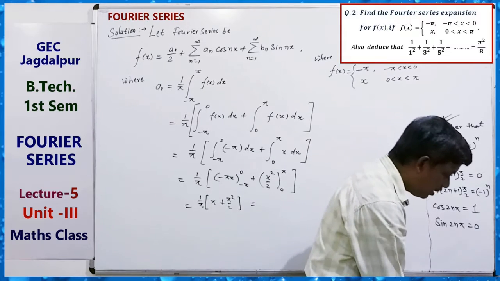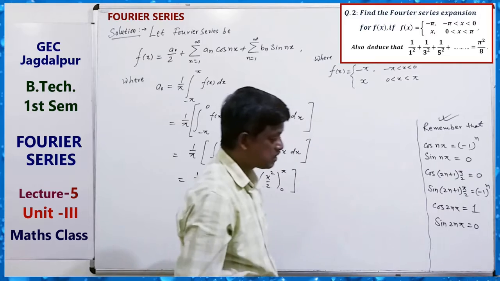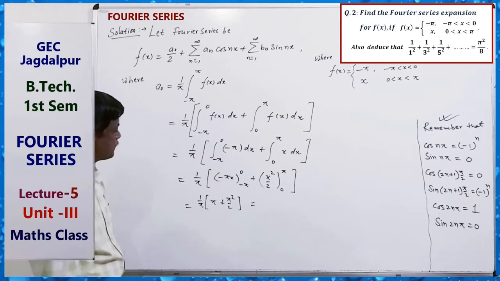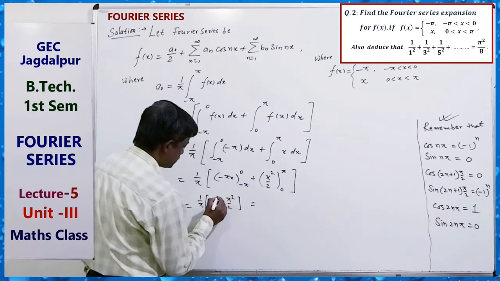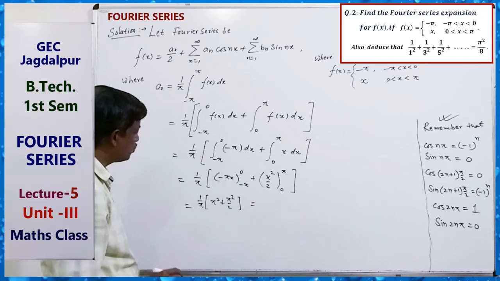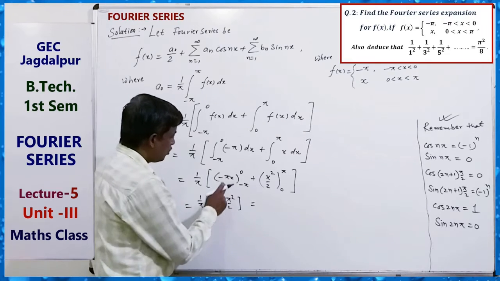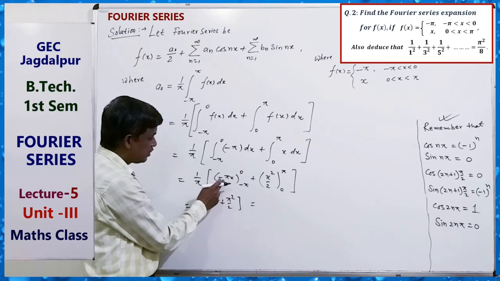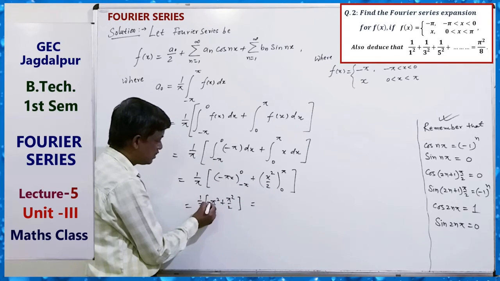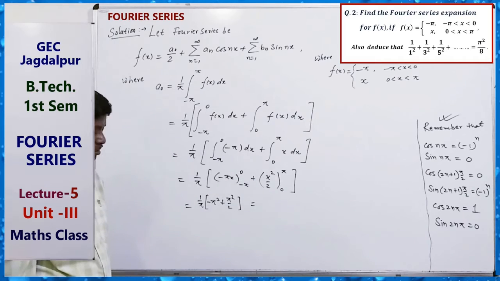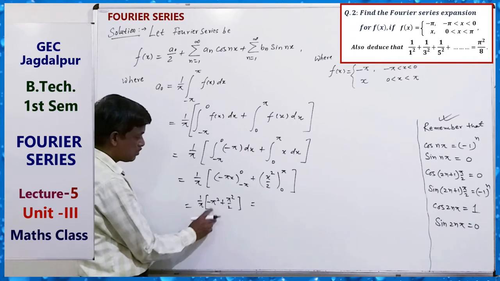And we get the value as minus pi square plus pi square by 2. Okay, pi square by 2 minus pi square by 2.